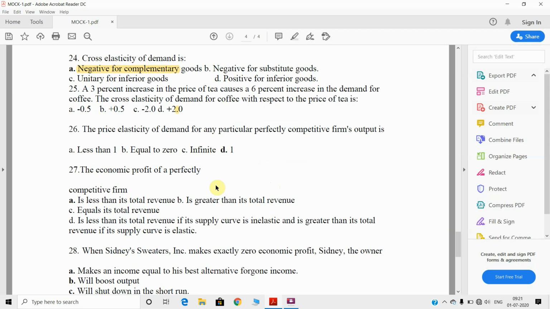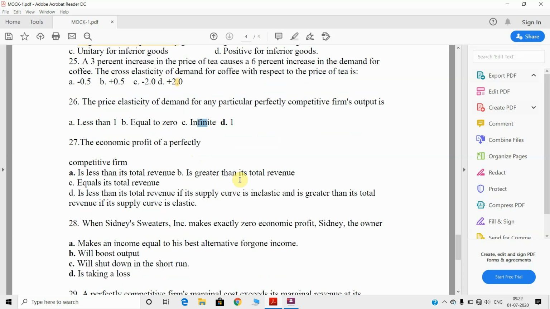Next, come to 26. The price elasticity of demand for a particular perfectly competitive farm output is infinite. Remember that in a perfectly competitive market, the price is equal to demand, equal to AR, equal to MR, and the demand curve is horizontal to the x-axis. When a demand curve is horizontal, its elasticity will be infinite, because it is the case of perfectly elastic demand.